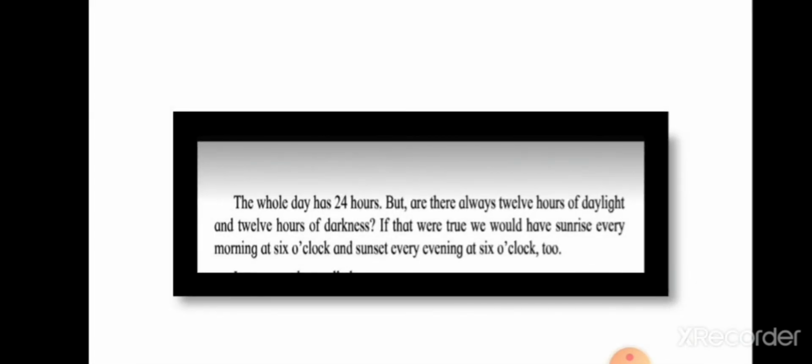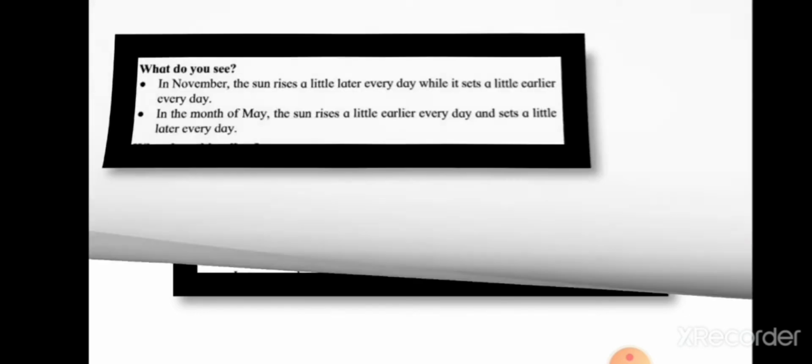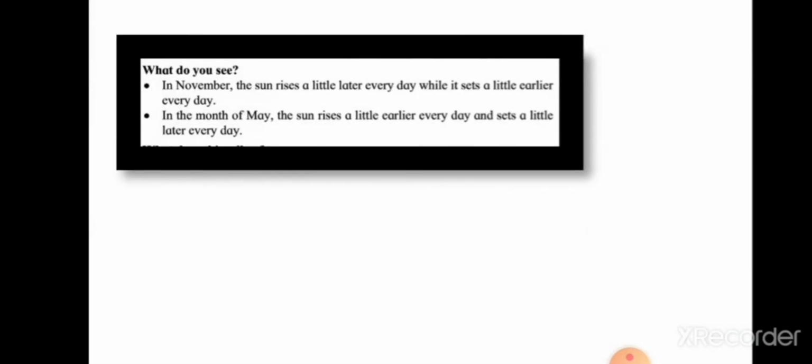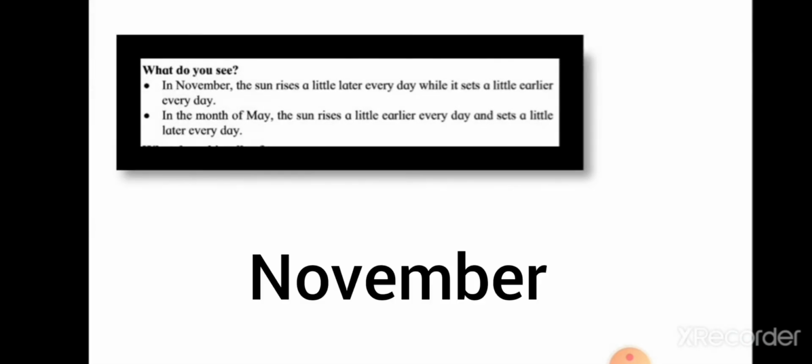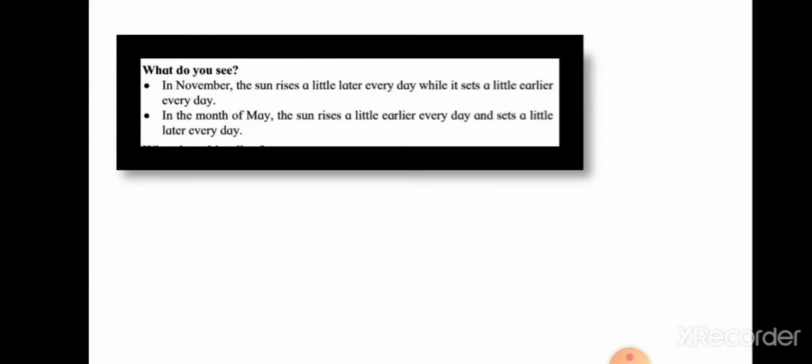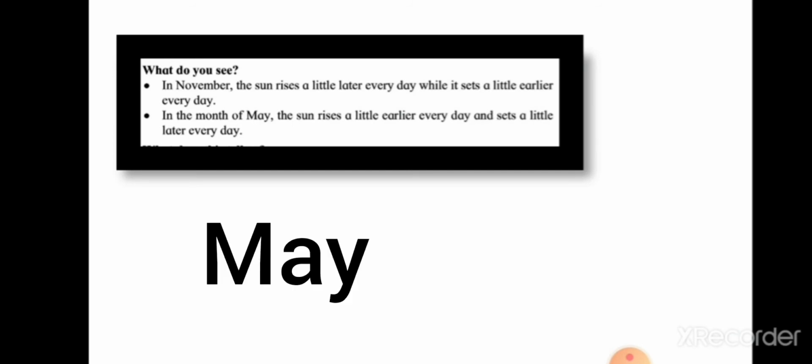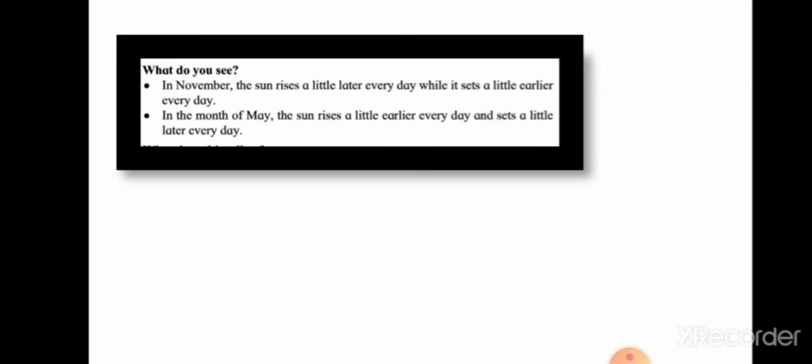The whole day has 24 hours, but are there always 12 hours of daylight and 12 hours of darkness? If that were true, we would have sunrise every morning at 6 o'clock and sunset every evening at 6 o'clock too. What do you see in November? The sun rises a little later every day, while it sets a little earlier every day. In the month of May, the sun rises a little earlier every day and sets a little later every day.